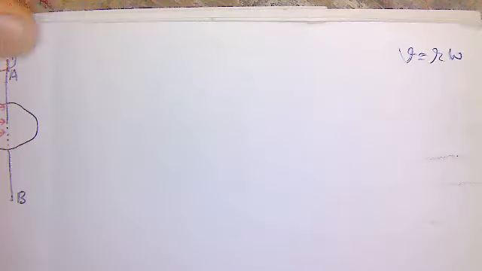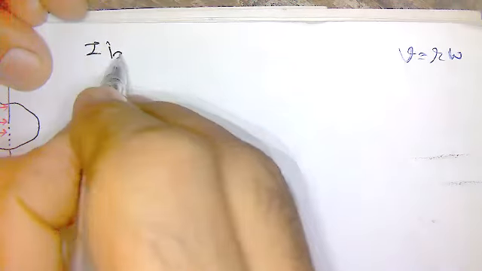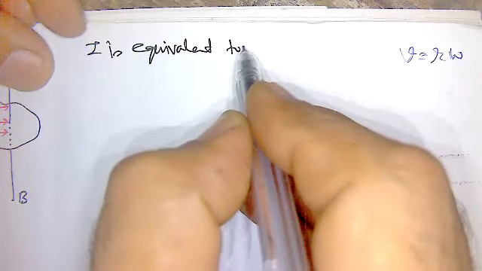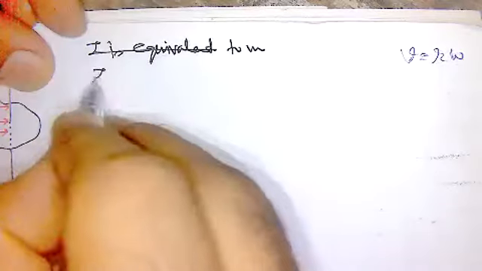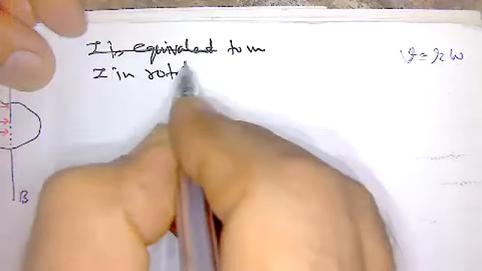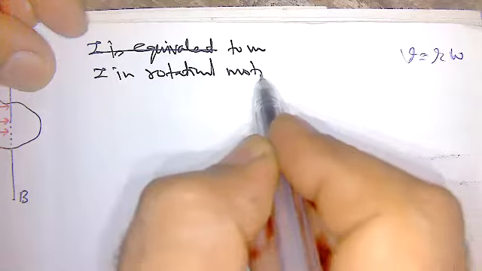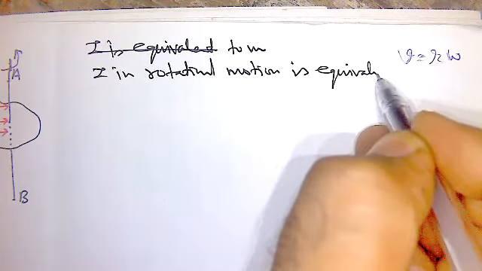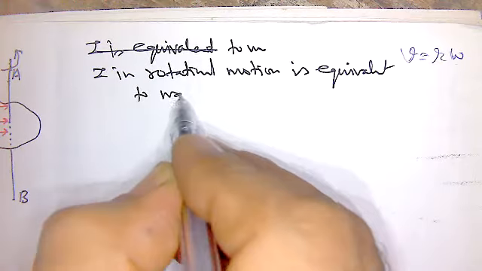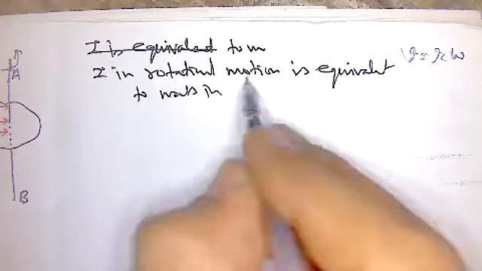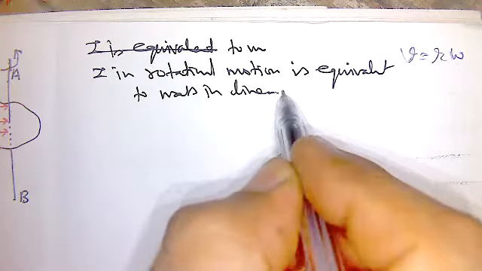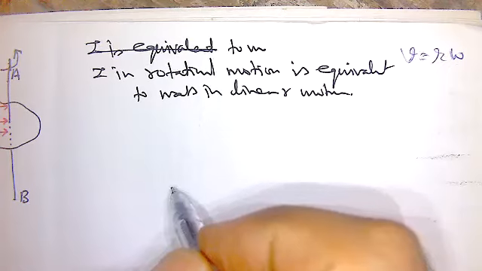We say that I in rotational motion is equivalent to mass in linear motion.